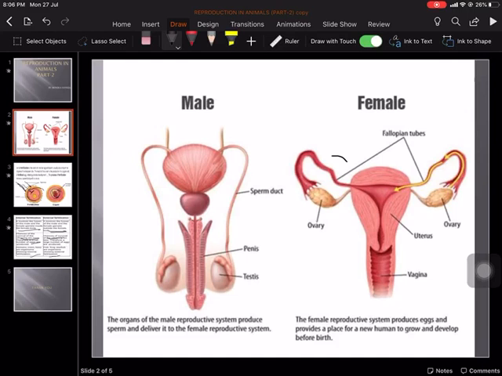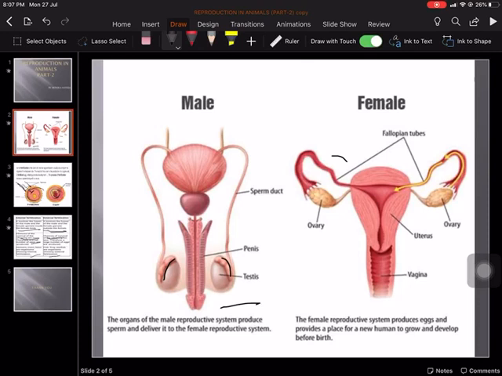Now we come to the reproductive organs in male. You can see the male reproductive organ consists of a pair of testes. Epididymis is there. It is not shown, but this is epididymis. Then there is a sperm duct, this tube-like structure. The seminal vesicle duct-like structure is present, and this one is the penis.